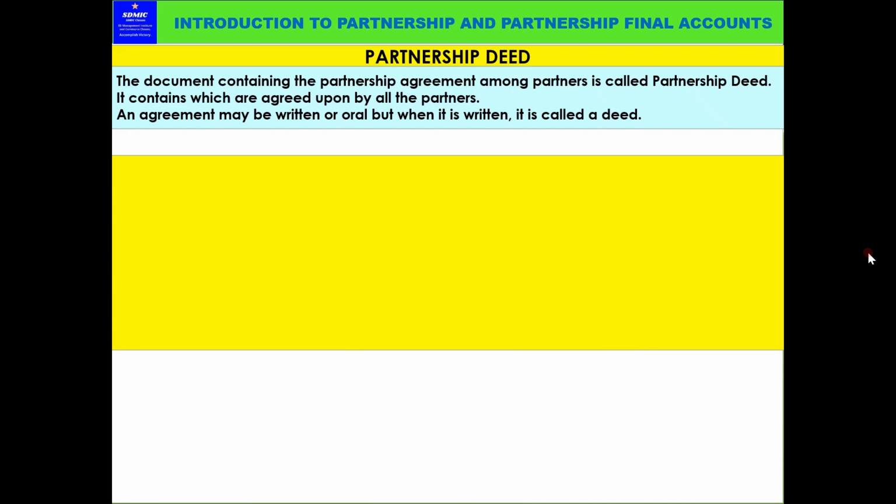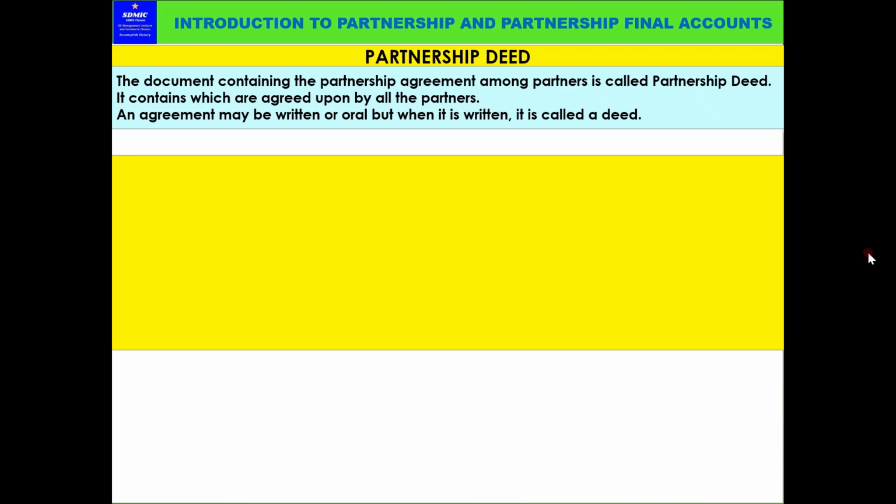An agreement may be written or oral, but when it is written, it is called a deed. Deed means this is the thing. An agreement may be written or oral. It is not necessary that it should be a written agreement. It can be an oral agreement, but there is no validity.